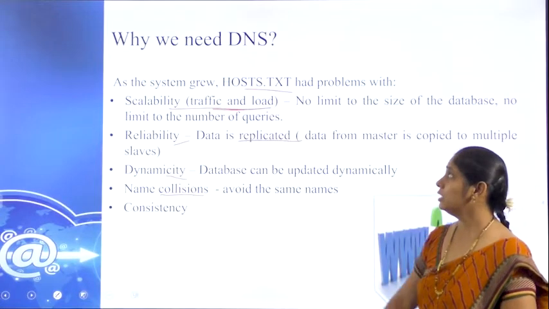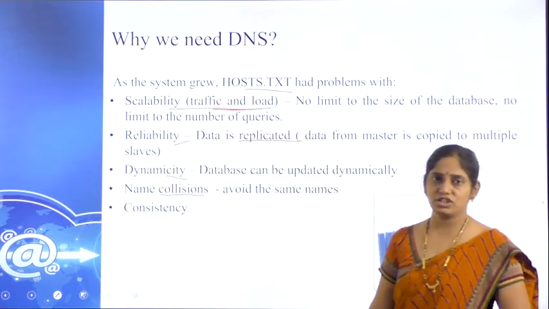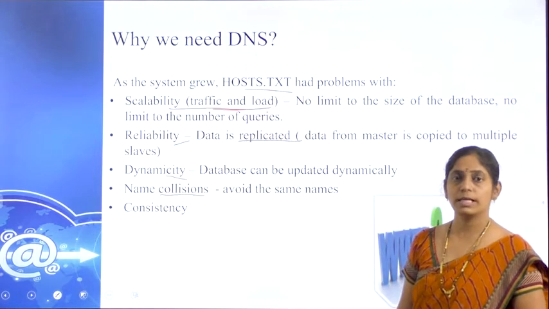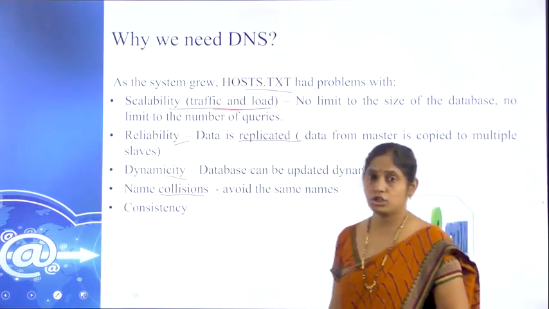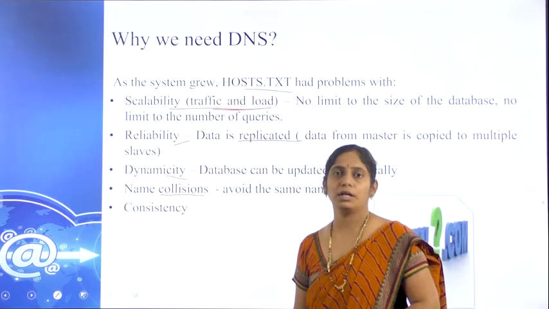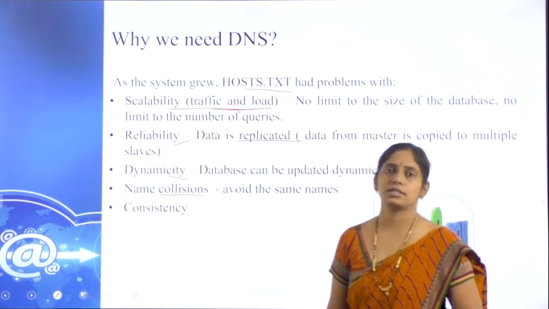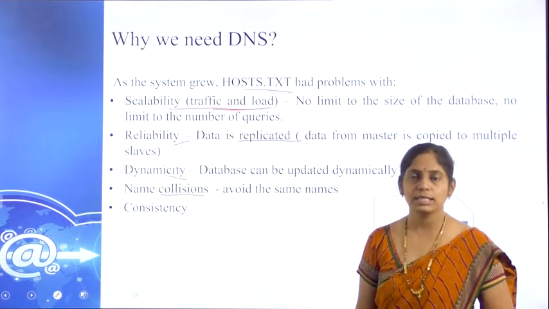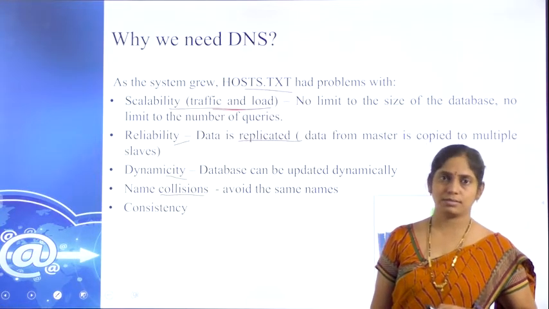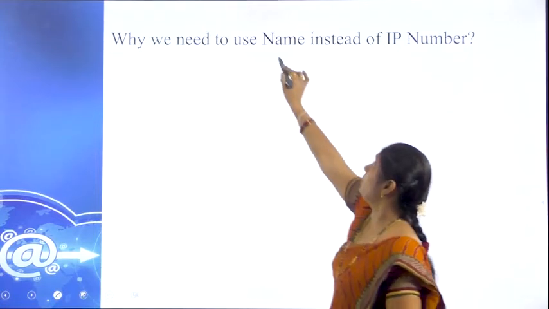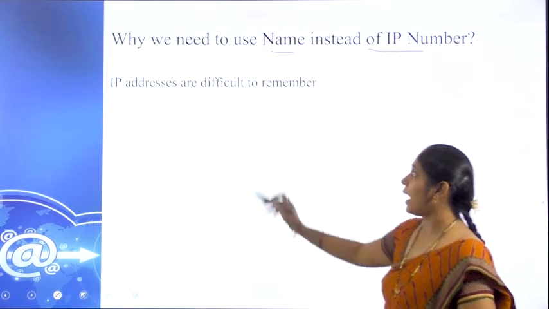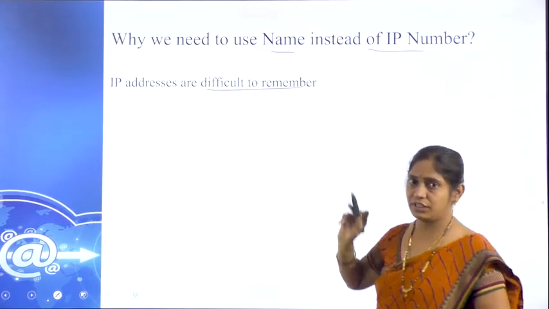Consistency. It should be consistent. Because of all these features, we need a DNS. The need of DNS is that it should be scalable, reliable, dynamic and consistent. Because of these features, we are moving to DNS instead of an IP address. Why are we using a name instead of an IP? Because IP addresses are difficult to remember.